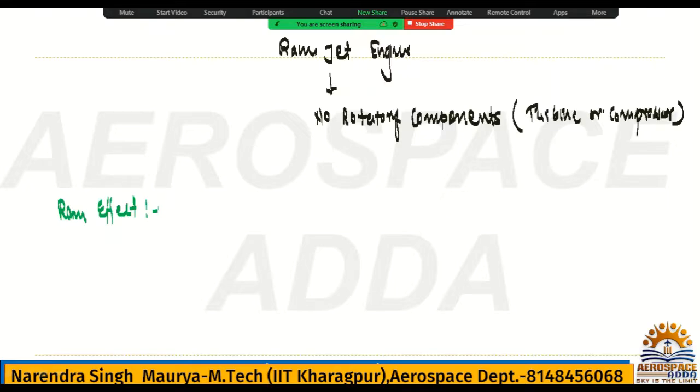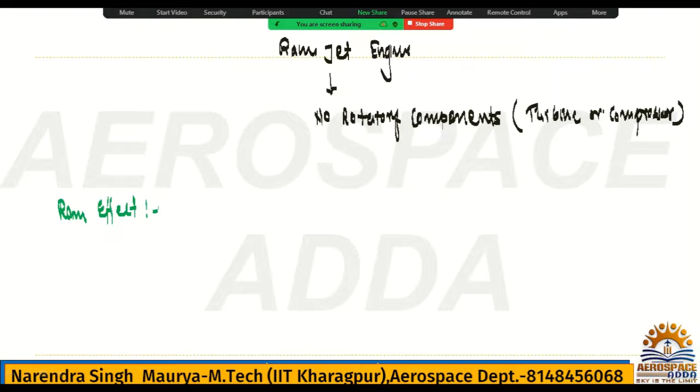Before going to the components and the numbering process here, I will tell you the ram effect. The ram effect is basically this: whatever pressure you are getting, there is definitely a conversion of energy. What energy? It is having a very high speed, because I said it is launched from another device. Definitely that other aircraft will have a very high speed, and from there you will launch this ramjet engine aircraft.